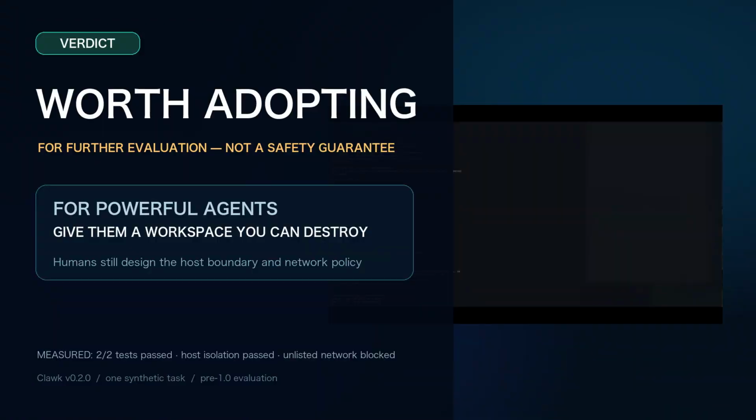Our verdict is that Clawk is worth adopting for further evaluation. It is not a magic box that makes powerful agents safe. It is a useful boundary. Give the agent a workspace you can destroy, while humans still design the host and network policy.